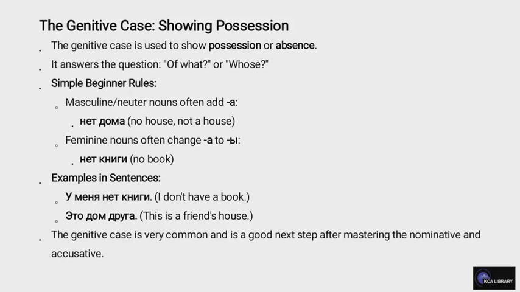Feminine nouns often change A to Y. Net knigi, no book. Examples in sentences. U menya net knigi. I don't have a book. Eto dom druga. This is a friend's house. The genitive case is very common and is a good next step after mastering the nominative and accusative.